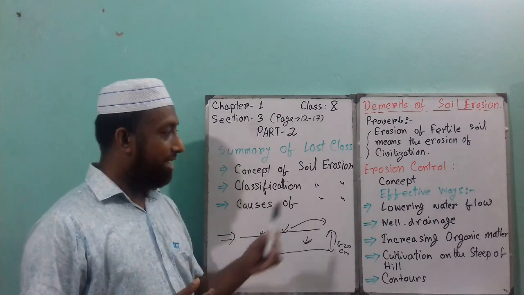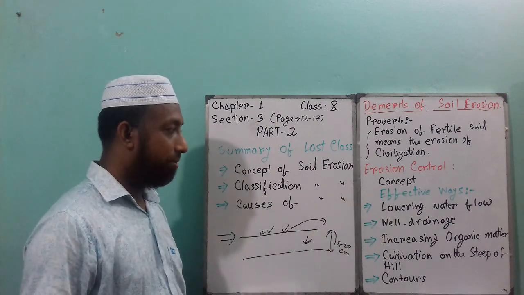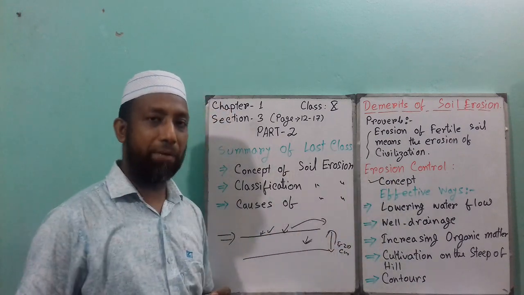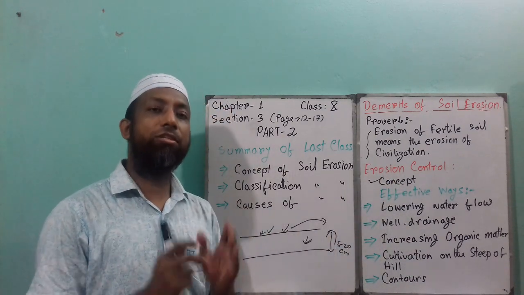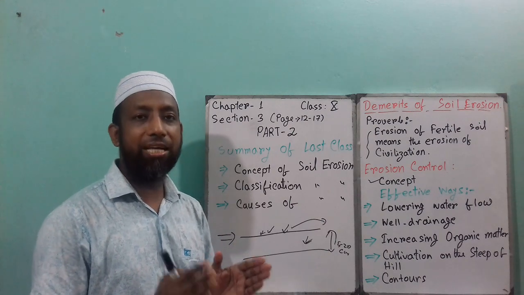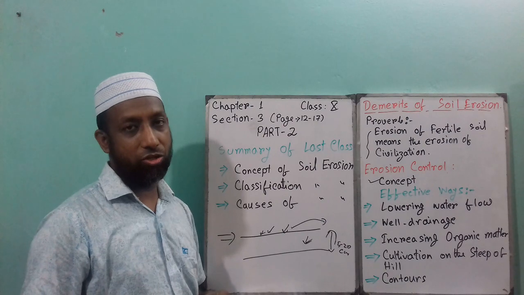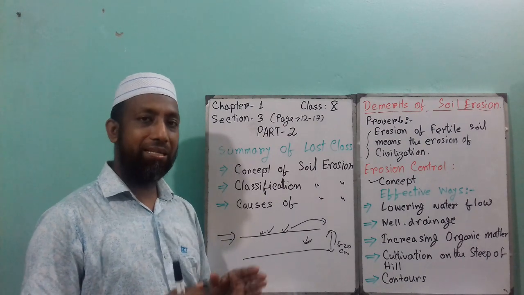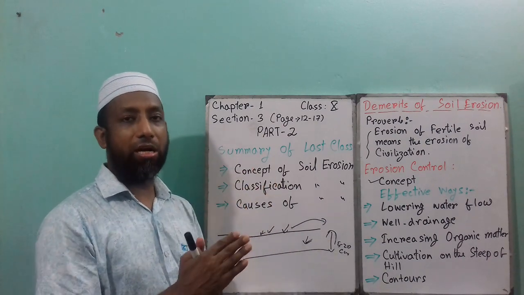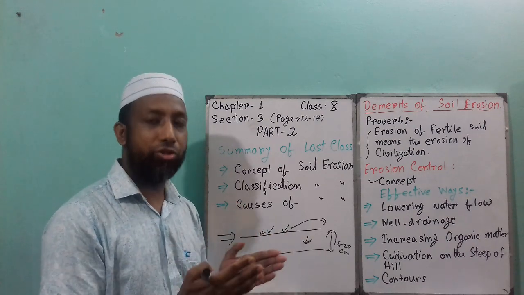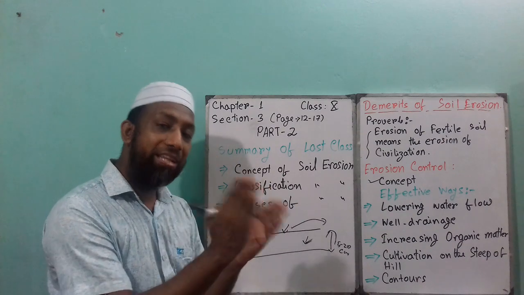Next point is erosion control. First of all, you have to know what erosion control is, that is, the concept of erosion control. Erosion control means nothing else, just preventing soil erosion. That means if you find any place going to be eroded, you prevent that place.